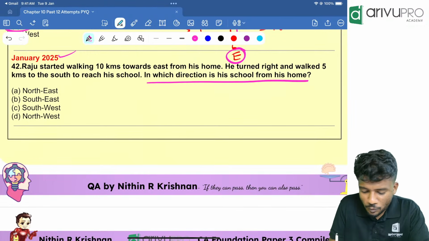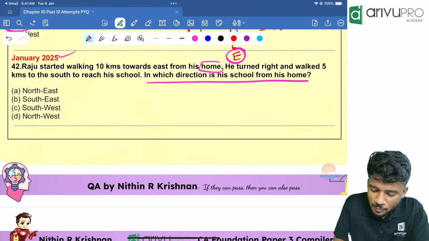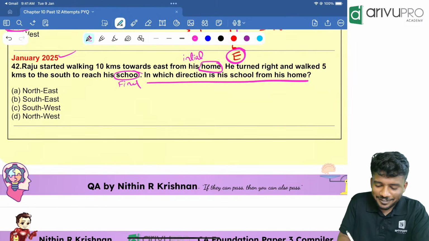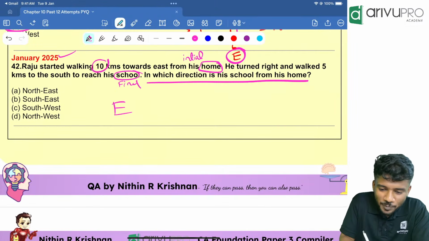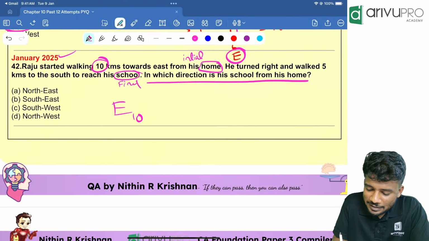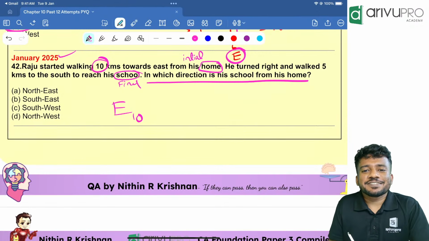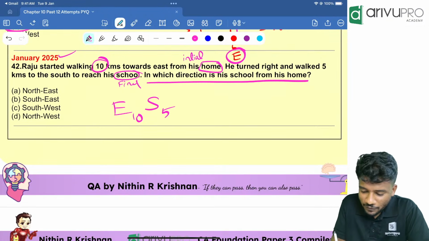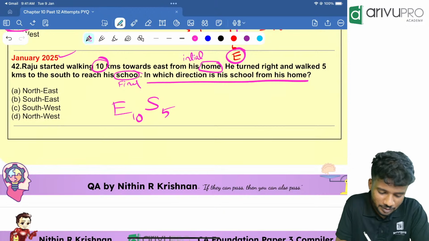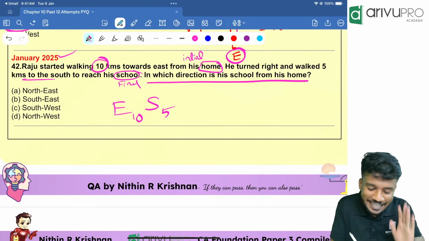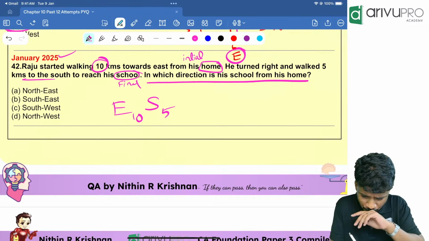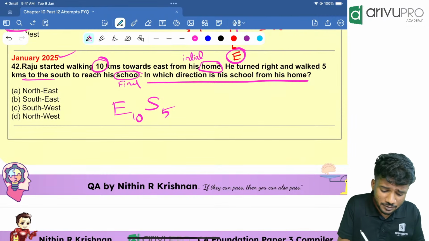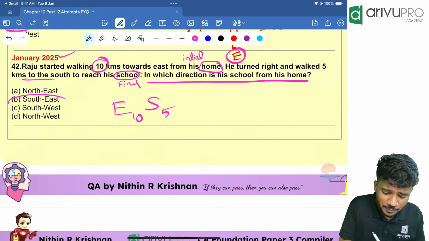So read the last line. In which direction is the school from the home? So he started from home means the initial point is home, then the final point is school. Very easy. What is the trick? The east. How much? 10 kilometer. Then he turns to the right. Right of east is what? Right of east is south. How much? 5 meter. So answer is what? East south. That is nothing but southeast.